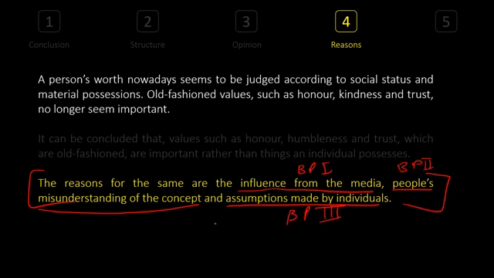Remember, this is called cohesion, and we have to have that to get a good score. Most people don't get a good score in writing for this reason. They have good English, but they don't know how to connect ideas. They don't know how to connect the introduction with the conclusion. We have to, otherwise we won't get a good score. And anyway, the reading part is fun when everything is connected and you're enjoying the continuity which you have. So the second sentence mentions the reasons for this agreement or disagreement, which we have mentioned in the first sentence of a conclusion.